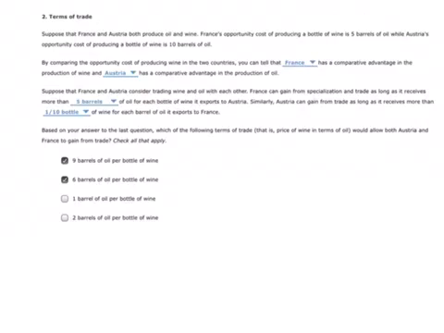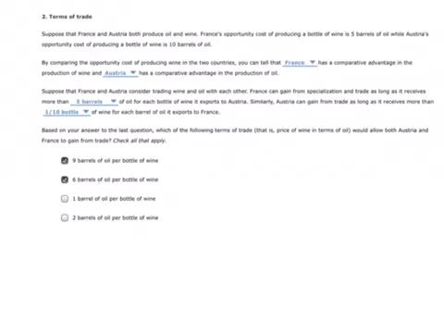Suppose they think about trading with each other. France can gain from specialization and trade as long as it receives more than its cost in terms of barrels of oil. As long as they get more than 5 barrels of oil for each bottle of wine, they should sell some wine to Austria.